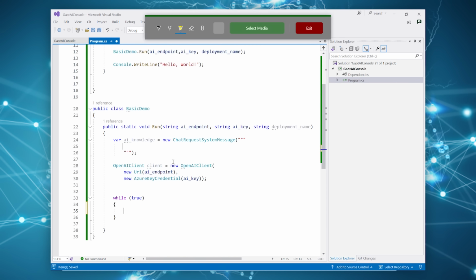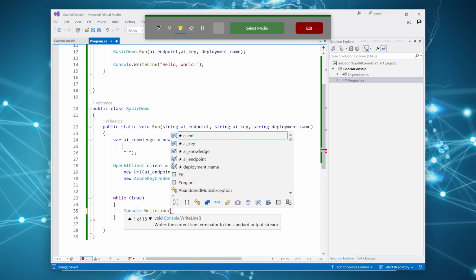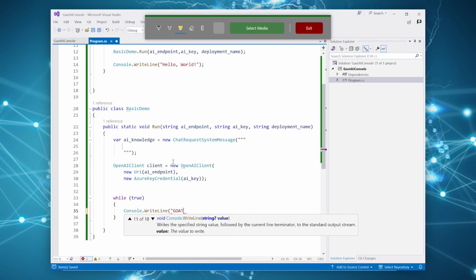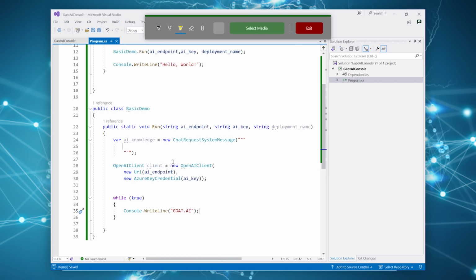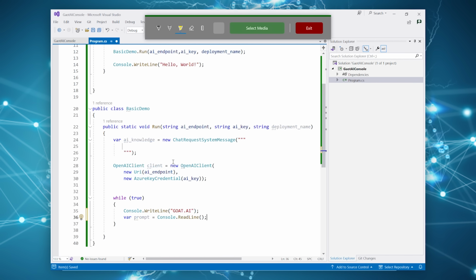Now we need to create our loop. And in our loop, we just need some prompt to indicate what it is. This is not mandatory, this is just stylistic, I suppose. What our prompt is going to do is read a line. Actually, we're not going to be reading a line, we're actually going to be writing.